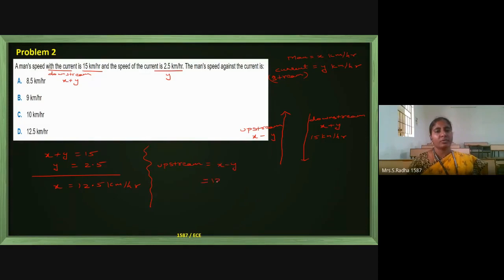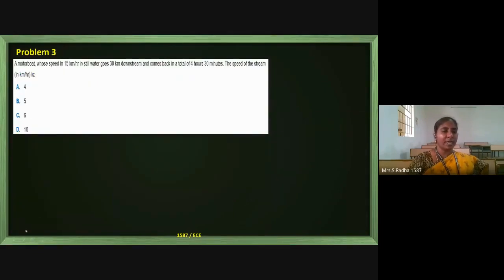We know x value is 12.5 and y value given in the question is 2.5. So it is 10 kilometer per hour. So in step 1, we calculated the x value. In step 2, we calculated the upstream speed. So 10 kilometer per hour is the answer. This is for our understanding of downstream and upstream. Downstream means along the water flow, upstream means opposite to the water flow. Always assume man or boat speed is x and the water flow speed is y.